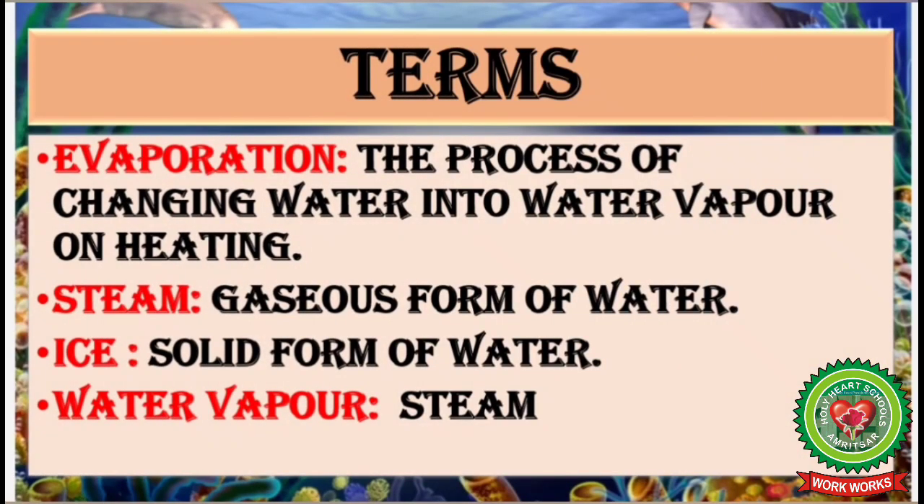Students, let's discuss some important terms of this chapter. Number 1. Evaporation. The process of changing water into water vapor on heating. Number 2. Steam. Gaseous form of water. Number 3. Ice. Solid form of water. Number 4. Water vapor, that is steam.